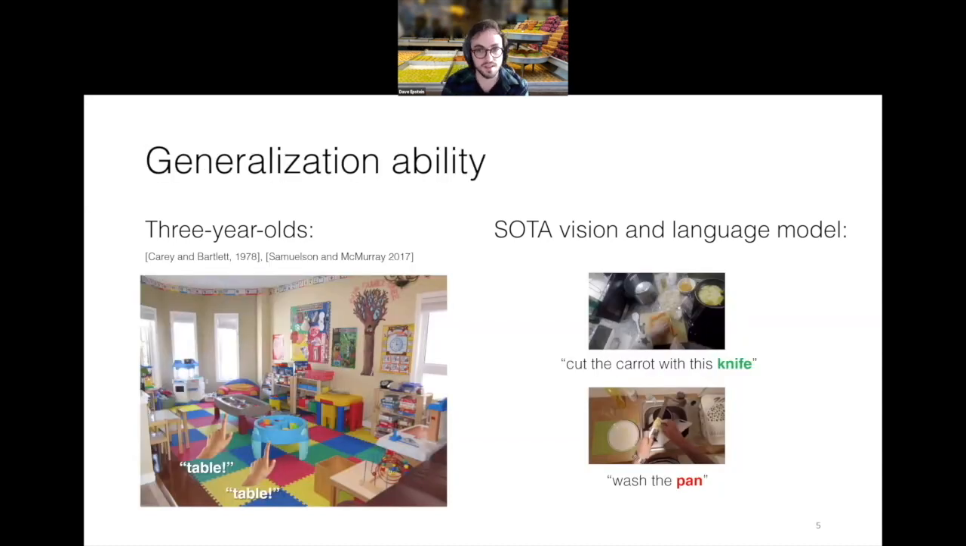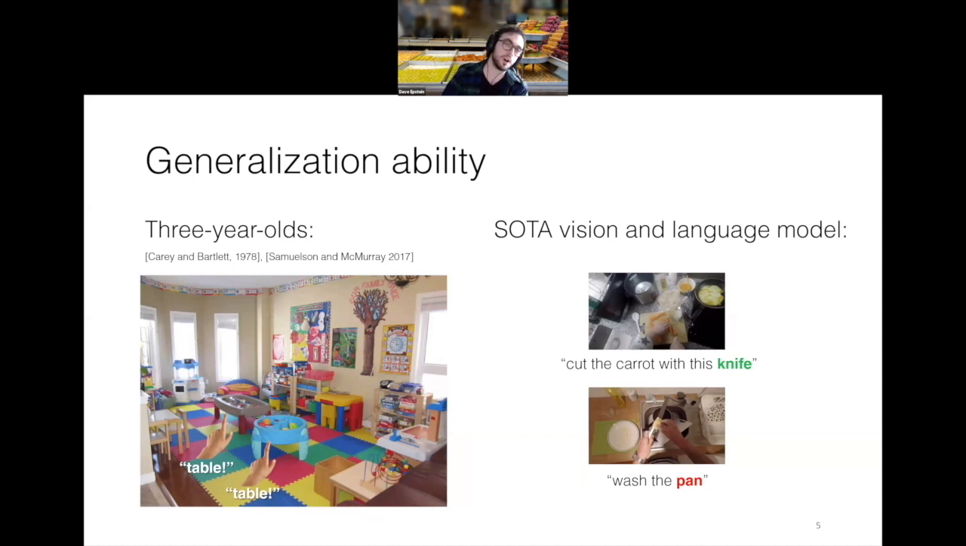Another thing that's interesting is the model's generalization ability. So compared to a child, models like this really struggle to generalize. For example, here on the right-hand side, we have a video which is kind of a realistic scene, a cluttered scene, not a toy scene, where someone is cutting a carrot with a knife, and the model has been trained on knives, so it's able to recognize that there's a knife going on here, and the model's predicting the word correctly. It's shown in green.